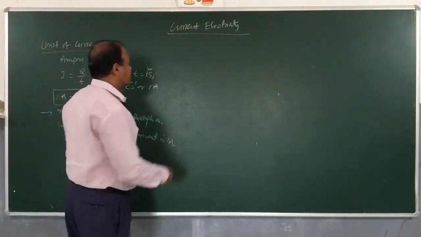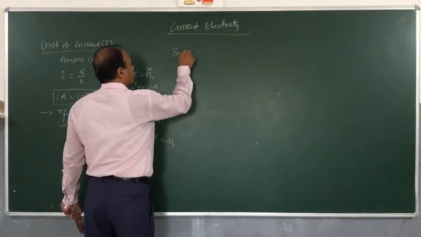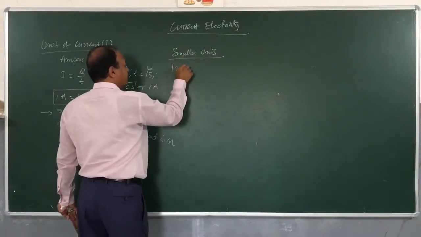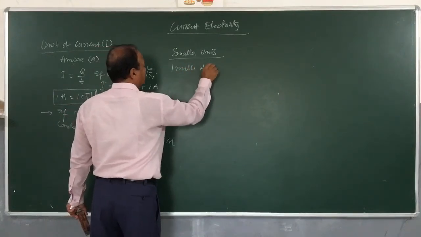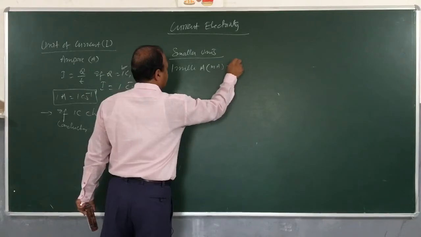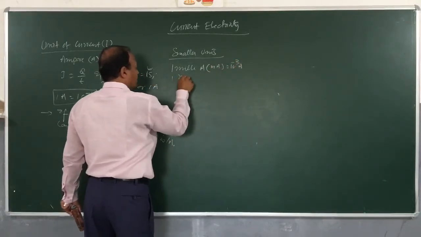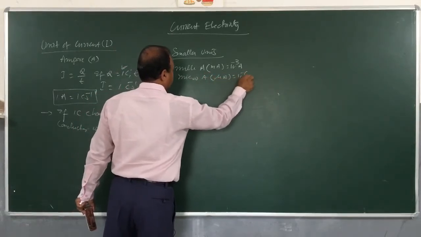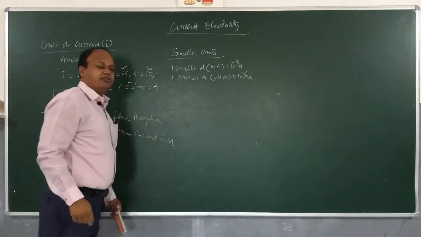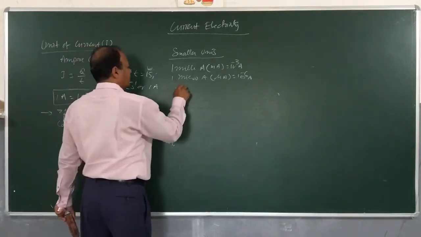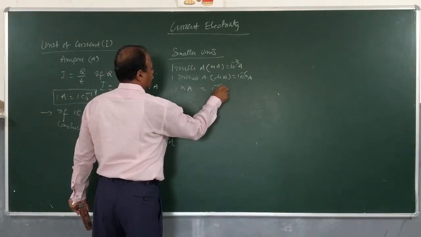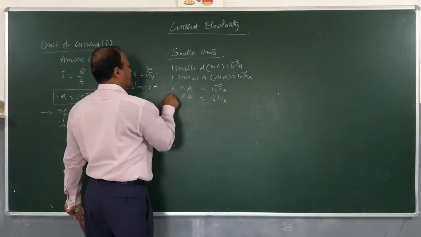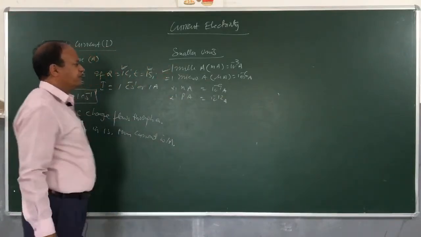So we can have smaller units. 1 milliampere, for ampere I will be writing A, small mA, is 10 to the minus 3 ampere. 1 microampere, mu A, is 10 to the minus 6 ampere. Then we have nano and picoampere. 1 nanoampere is 10 to the minus 9 ampere, 1 picoampere is 10 to the minus 12 ampere. But we will not be dealing with nano and pico, we will generally be dealing with milli and micro, okay,